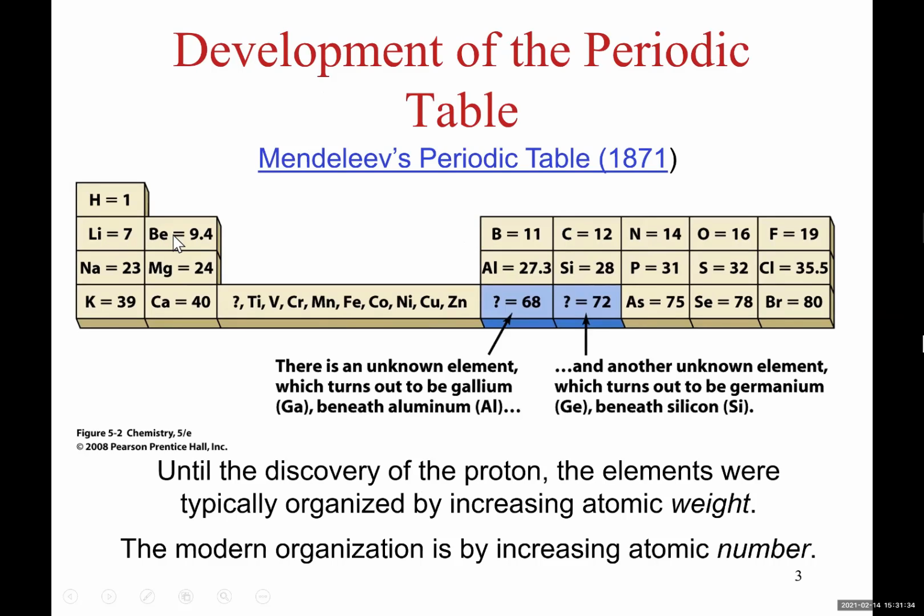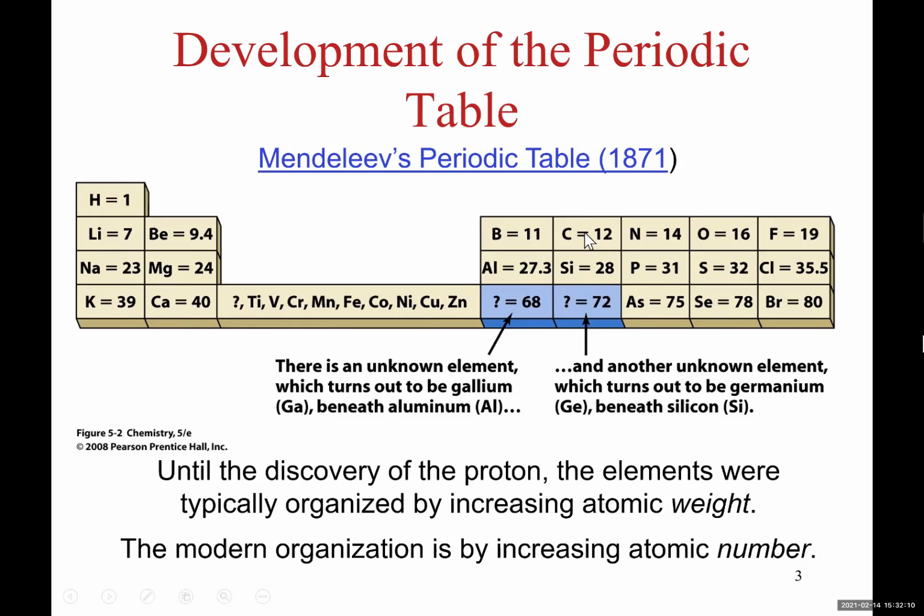atomic weight: 7, then 9.5, then 11, then 12, then 14. So he is organizing his table based on increase of atomic weight in AMU. This was very successful. By making this table, he came up with two spaces where there was no element to fill them, yet he thought these elements would be discovered, and once discovered, we could study their properties.